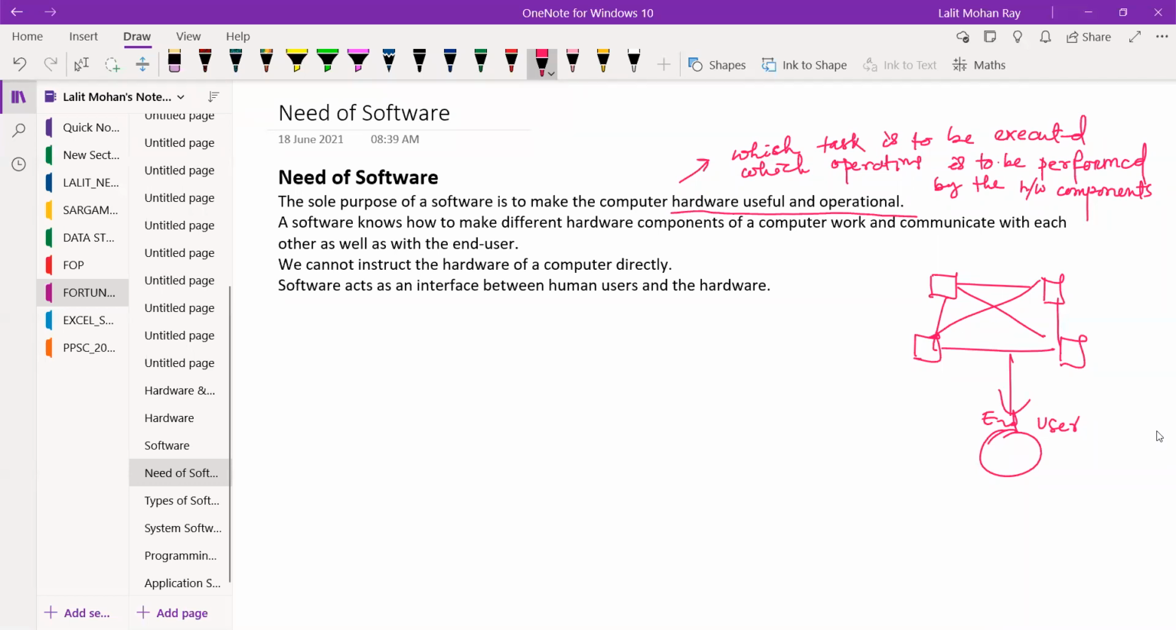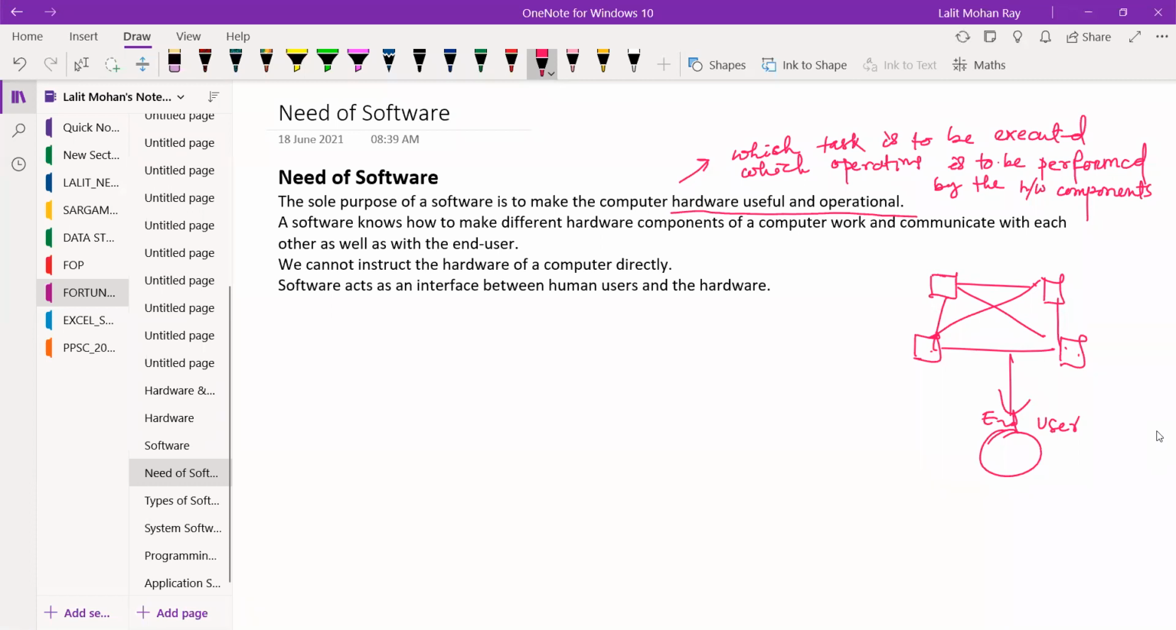So the software will ensure how the components are communicating with each other as well as with the end user, how they are producing the output to the user. We cannot instruct the hardware of a computer directly. With the help of a software, we can instruct the computer hardwares to make them activated. So software will be acting as an interface between the human user and the hardware.